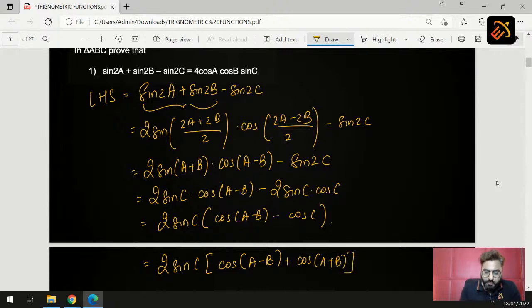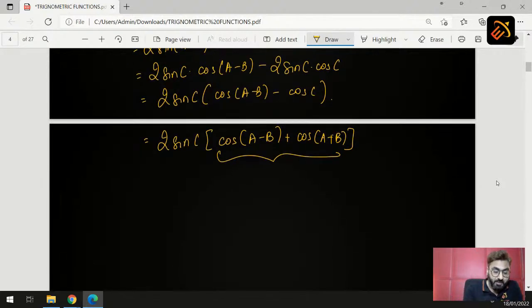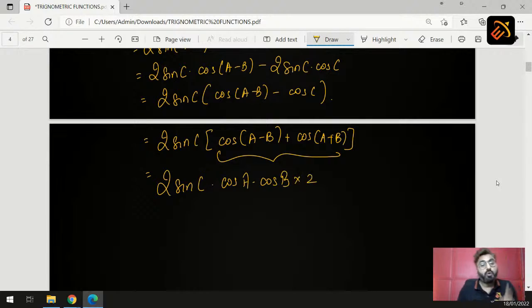Now if you see properly, cos of a minus b plus cos of a plus b, seeing this, did it remind you of something? Yes, I am talking about a formula. Which formula? It is your defactorization formula. So what is cos a plus b plus cos a minus b? 2 cos a cos b. So the next step is the defactorization formula, and here we got 2 sin c into cos a into cos b into 2.